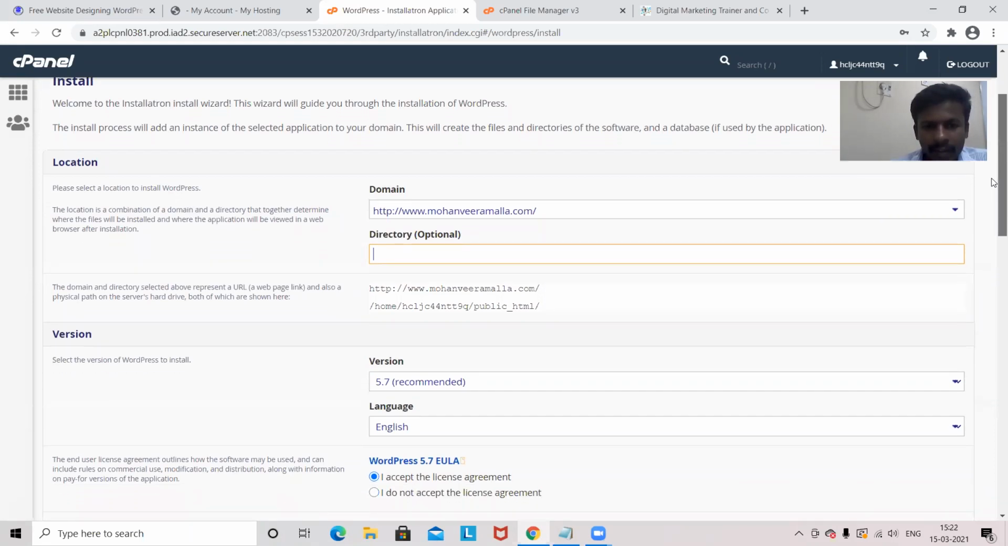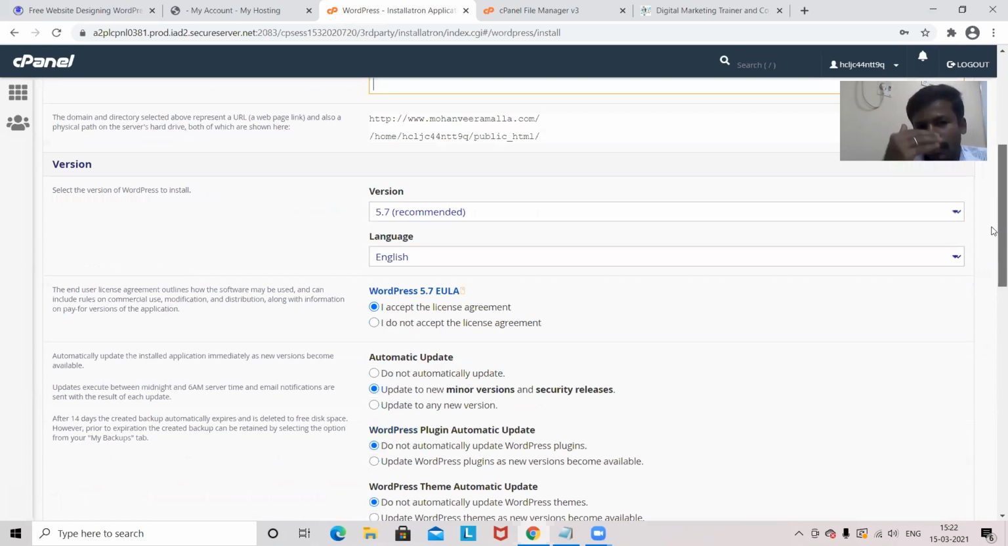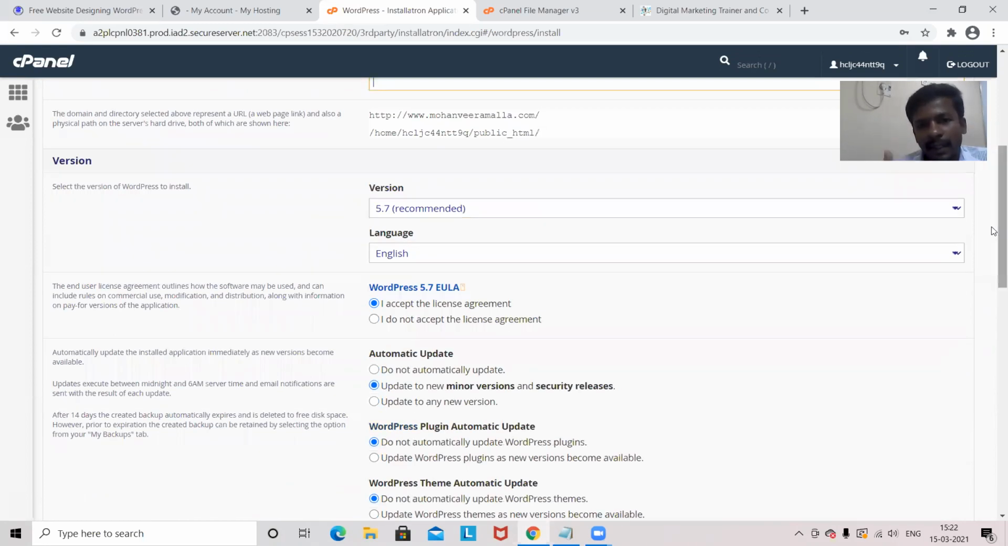So domain we have seen, directory we have seen, and version, this is the WordPress version. As of now it is showing 5.7 and it is recommended. Why recommended? Sometimes we'll get an updated version also, but this hosting is suggesting I go with this 5.7 only. This is a tested version, it is okay, secure. So we'll be going with 5.7 only. You can see the older versions also, but we'll not go with the older versions. Better to go with the latest version which is recommended.